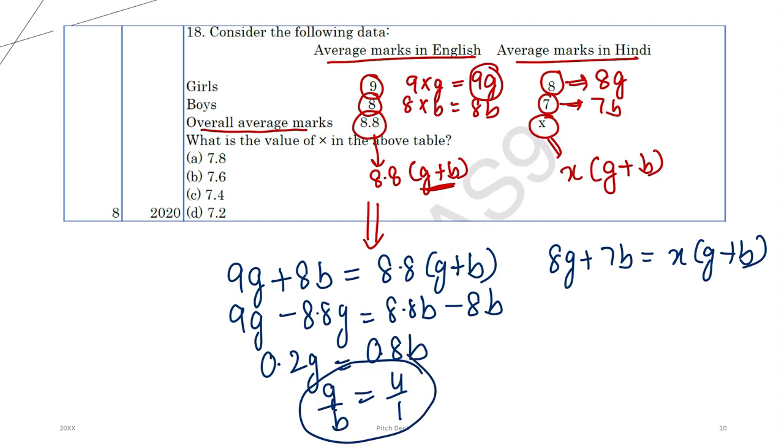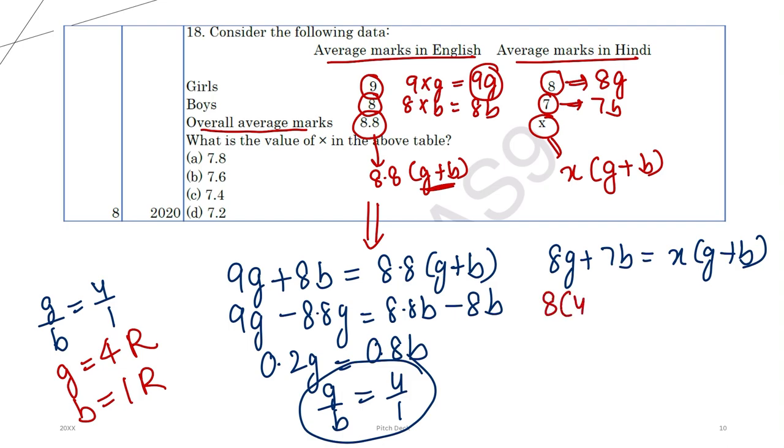I hope this is clear. G by B ratio is 4 by 1, right? Can we say the number of girls in the class is 4 into some R and the number of boys in the class is 1 into R, right? So, putting these values in the second equation, 8G means 8 into 4R plus 7B means 7R is equal to X into G plus B, which means 4R plus